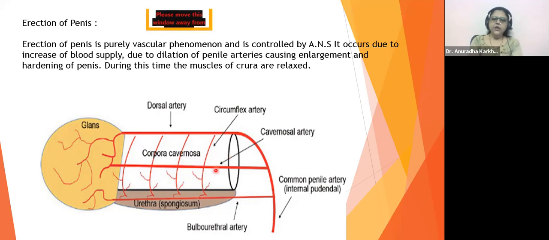Here you can see the blood vessels everywhere, right? Yeah, so these are the blood vessels. This is the cavernosa artery, corpora cavernosa artery. It's also going to be filled with blood, right? Common penile artery. Look, there is blood flow everywhere.